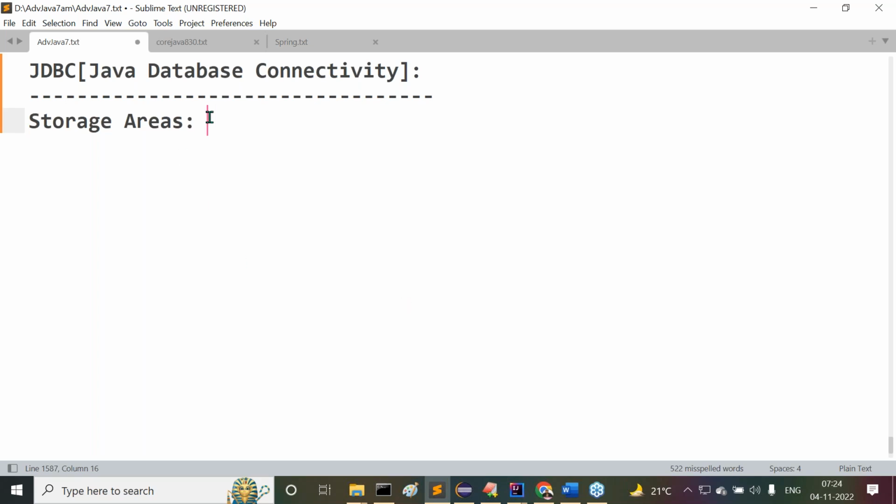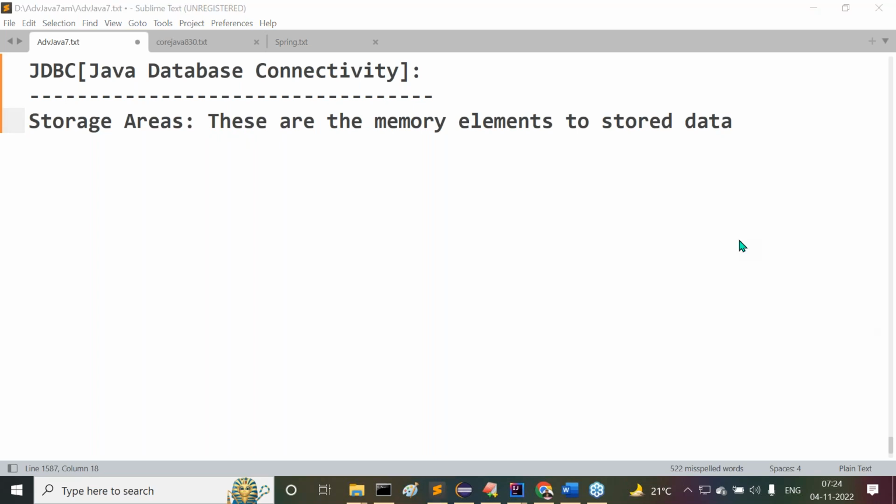Guys, observe carefully what I'm telling you. Storage areas are the memory elements to store data. They are the memory elements to store data. Here I'm giving an example.